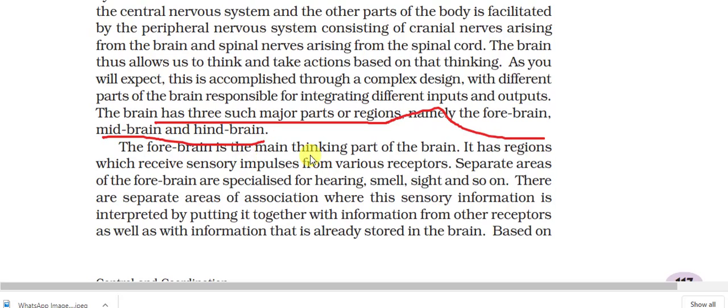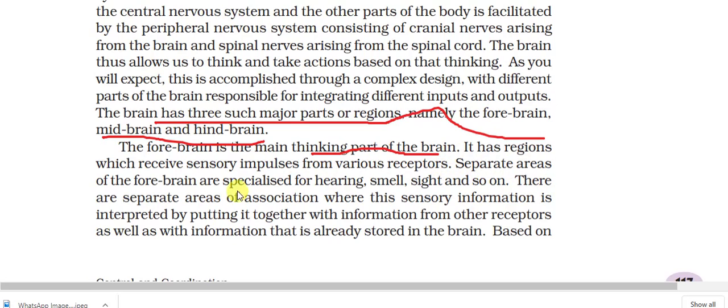Forebrain is the main thinking part of the brain. We have seen that it has three parts, cerebrum, hypothalamus and thalamus. It has a region which receives sensory impulses from various receptors.